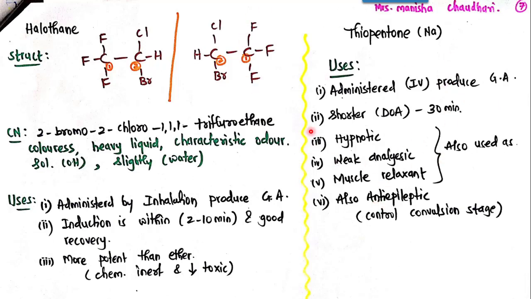Along with all these uses, we have seen in the tranquilizer chapter that it is also used as an anti-epileptic, which controls convulsions. So with this we finish a few of the important general anesthetics which are important from the stability and storage point of view. Thank you.